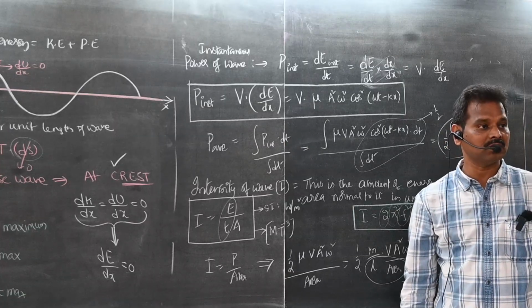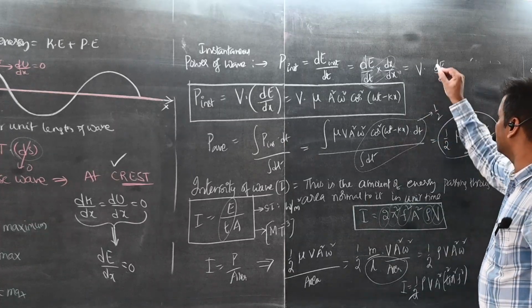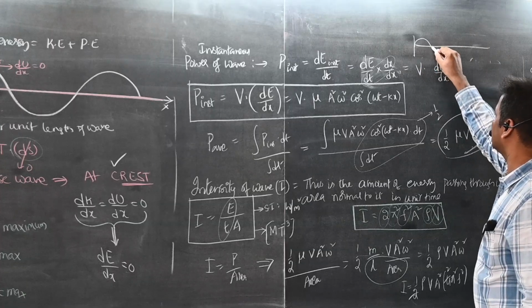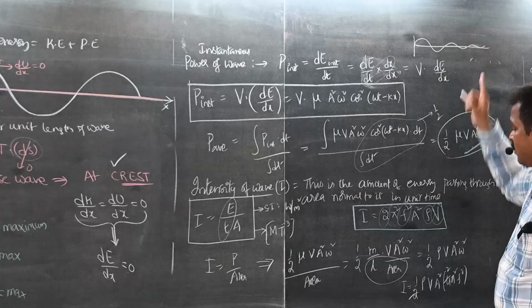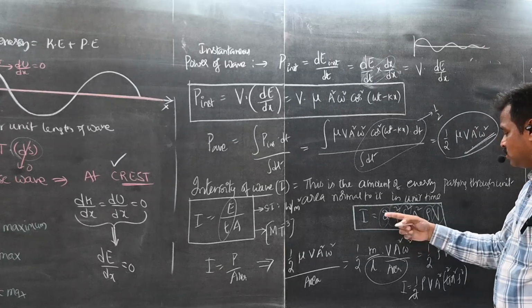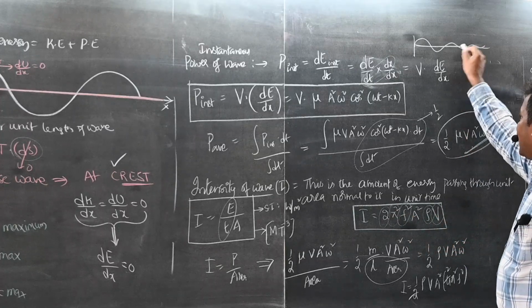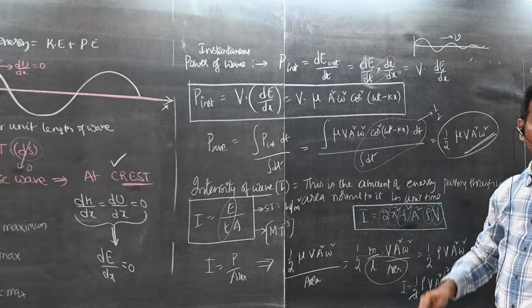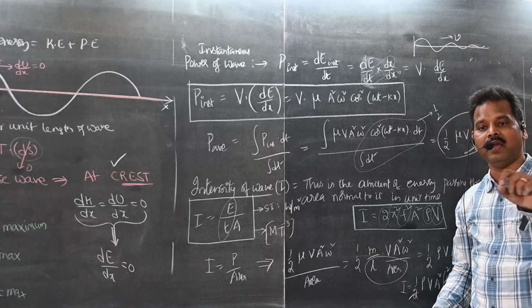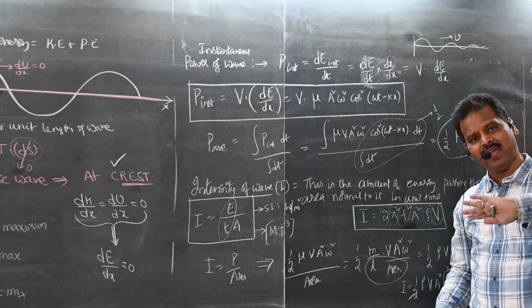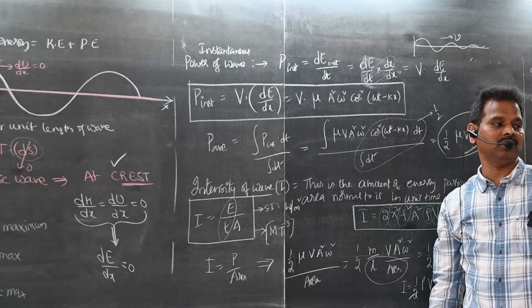Yesterday I told you about damped waves, where amplitude decreases, but the frequency of the wave never changes. 2 pi is already constant. Density and velocity also never change because the wave is traveling in a single medium. Sound travels at 330 meters per second in air. In air, its velocity is always 330.